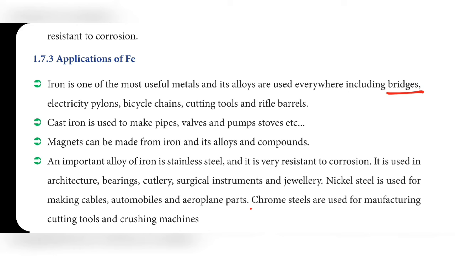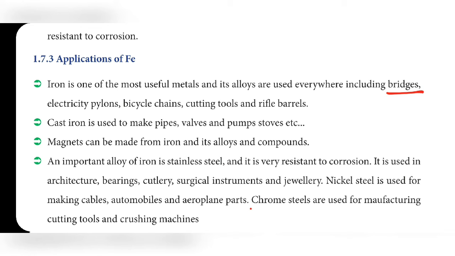An important alloy of iron is stainless steel. For producing stainless steel, the important metal is iron, because alloy means a mixture of metals. Stainless steel is very resistant to corrosion.